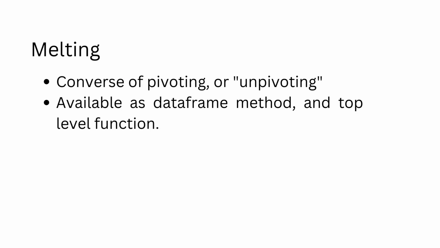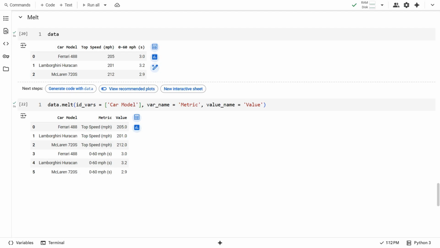Melting is the converse of pivoting. Like the pivot operations, this is also available as a data frame method and as a top-level function. Let's consider a small data frame containing the names of supercars and their performance metrics. The performance metrics are present as columns. This is a wide format data frame. If we want to convert this into a long format data frame, we perform a melt operation.